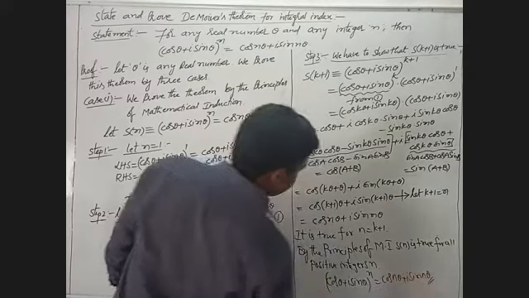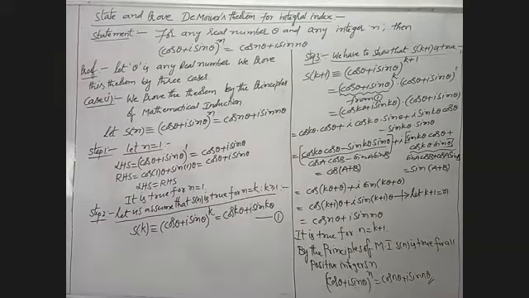This is the first case. Now I am going to the second case.